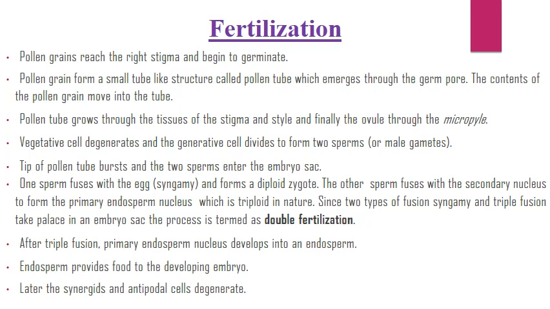Since two types of fusion, syngamy and triple fusion, take place in an embryo sac, this process is called double fertilization. After triple fusion, primary endosperm nucleus, PEN, develops into an endosperm. Endosperm provides food to the developing embryo. Later, the synergids and antipodal cells degenerate.